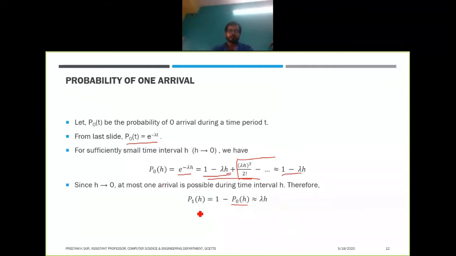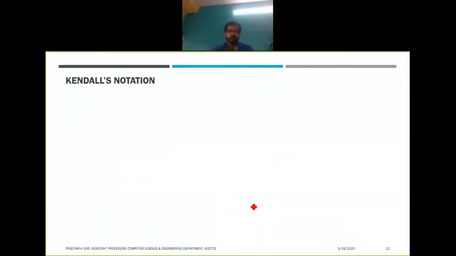So when h tends to 0, p1 of h equals 1 minus p0 of h, because when the time interval is really small, we can have at most one event during that interval. This is how the relationship is established, and this is the probability of one arrival.